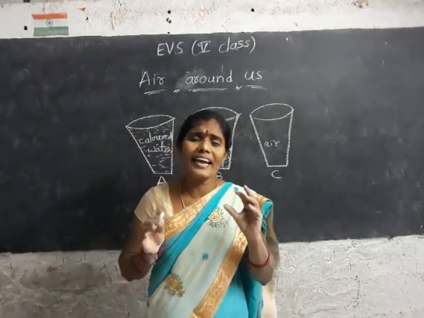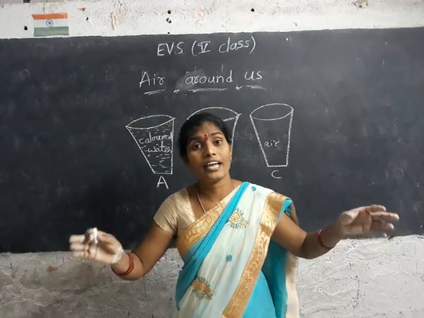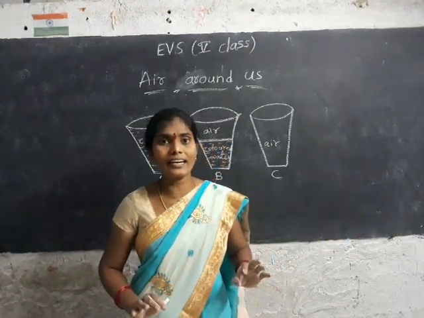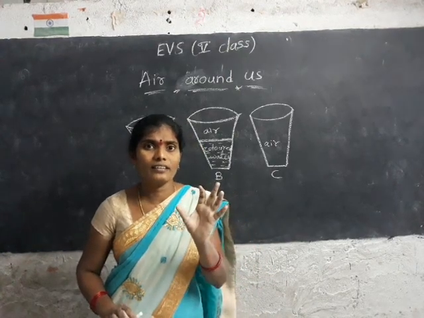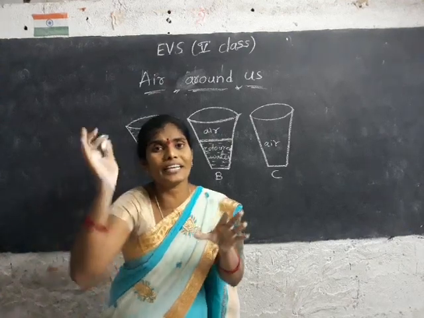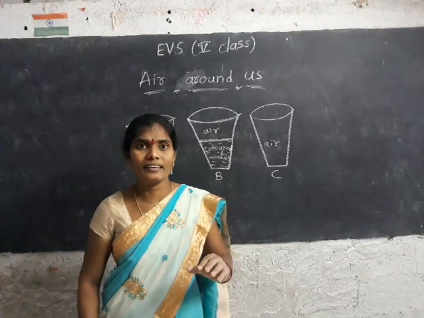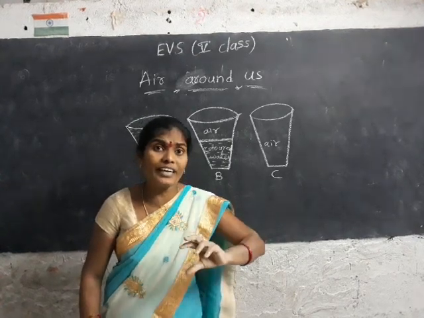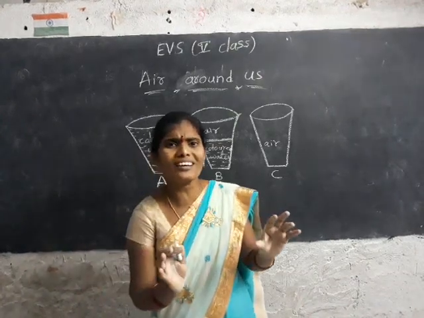Everywhere the air occupies every empty space. Understand? The air is filled everywhere which is empty. Wherever it is empty, what is there for sure?